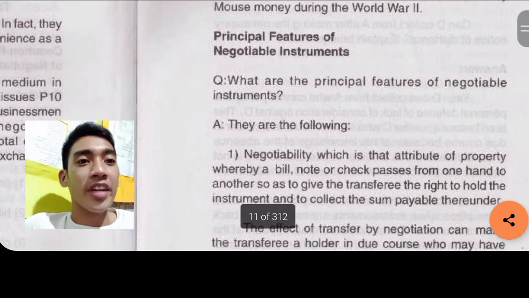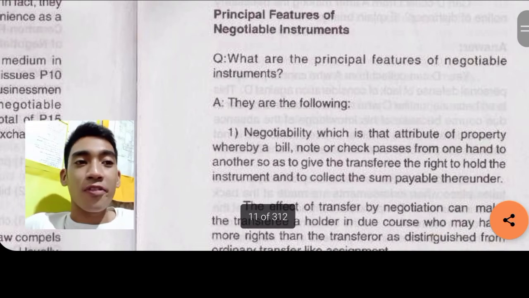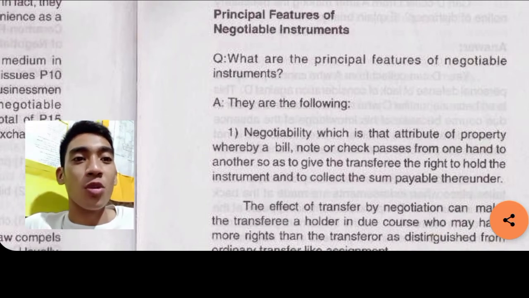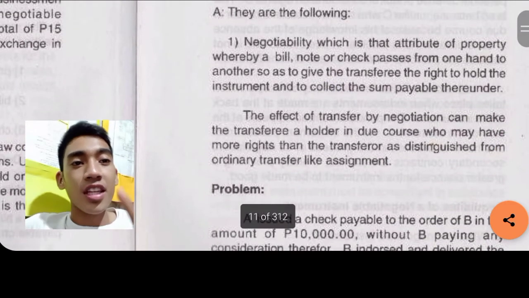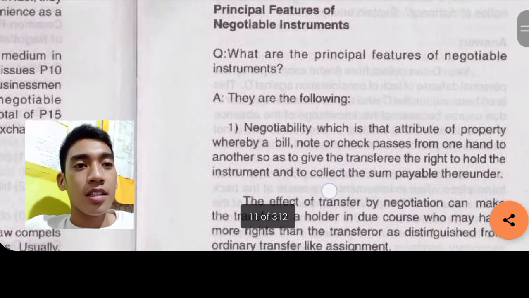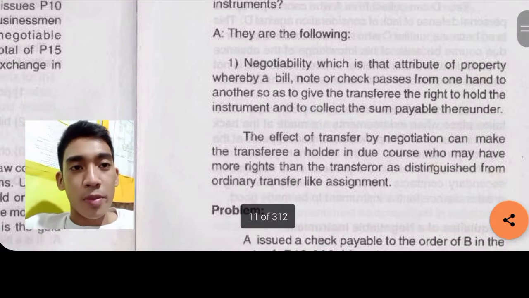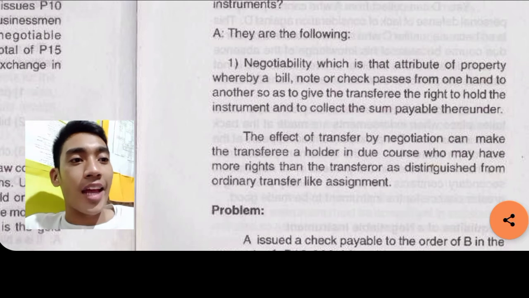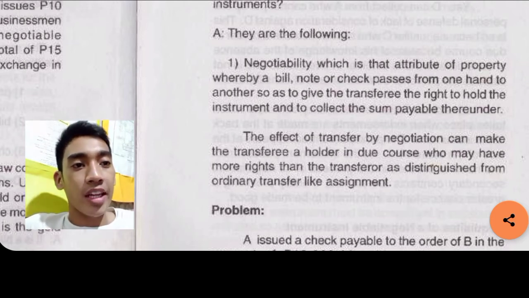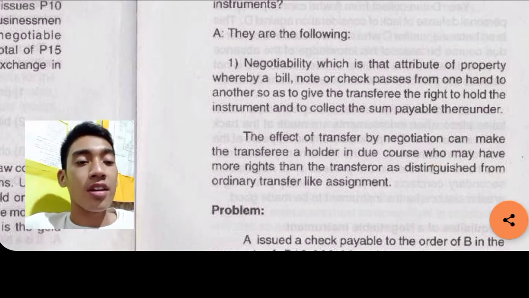Principal features of negotiable instruments. What are the principal features of negotiable instruments? They are the following. First, negotiability. Again, the Negotiable Instruments Law is more about negotiability, which is that attribute of property whereby a bill, note, or check passes from one hand to another so as to give the transferee the right to hold the instrument and to collect the sum payable thereunder.